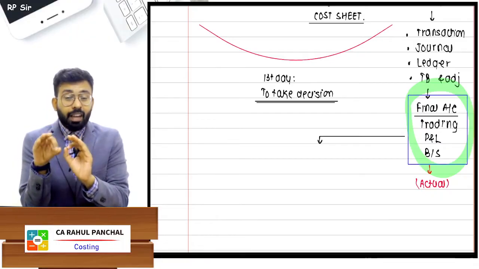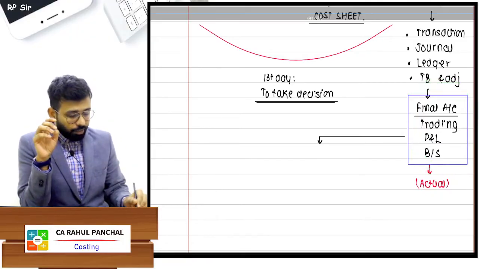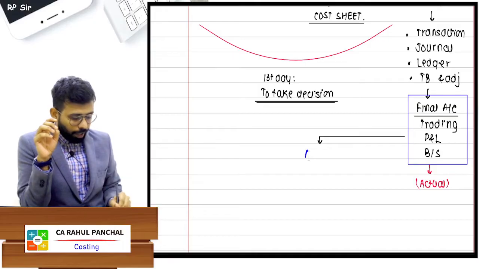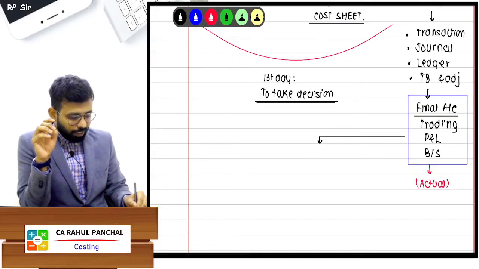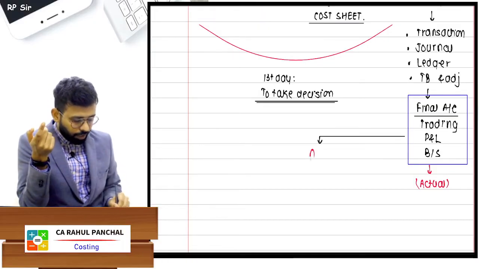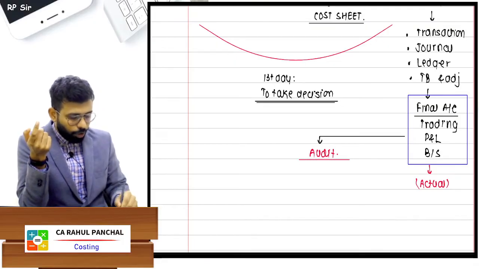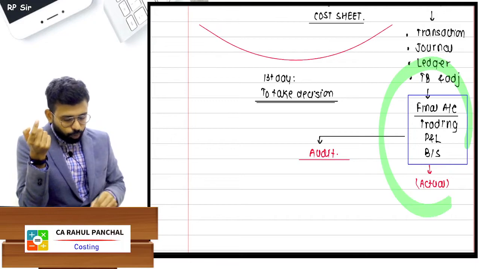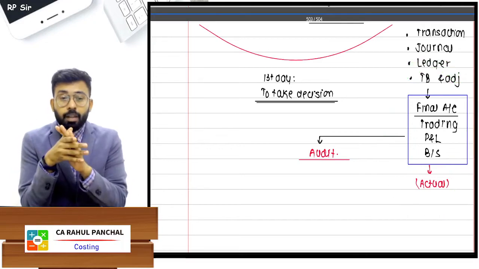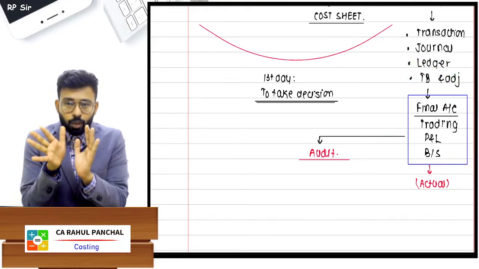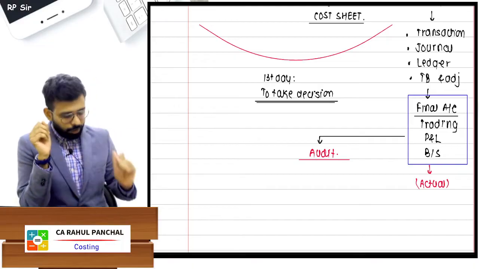So to check whether these accounts are right or wrong, one person will be appointed who will come and check these things, and that is nothing but the auditor. So there is one more subject, that is audit. You will learn how to audit, meaning how to check these books of account whether they are true or not. So there is one subject known as audit, guys. Okay, one more thing.